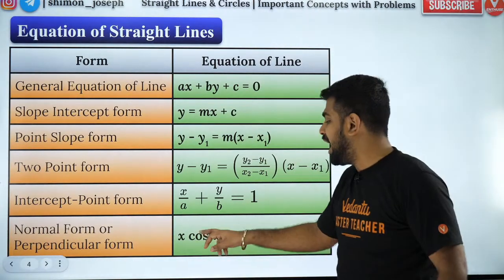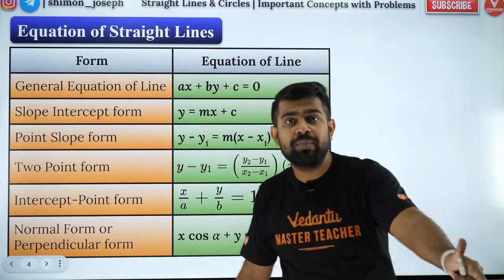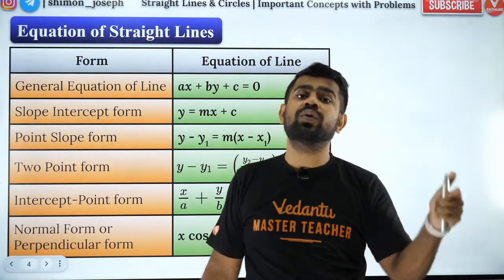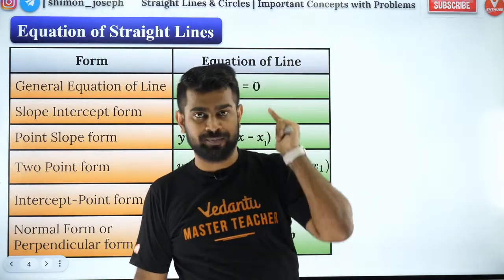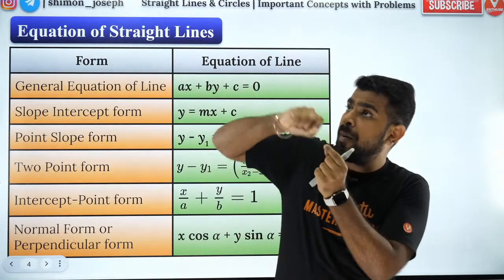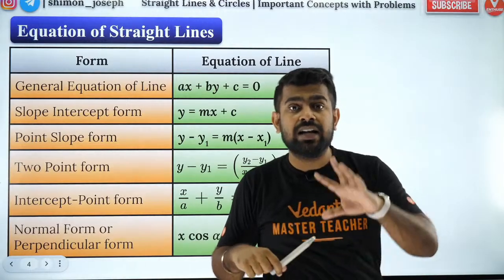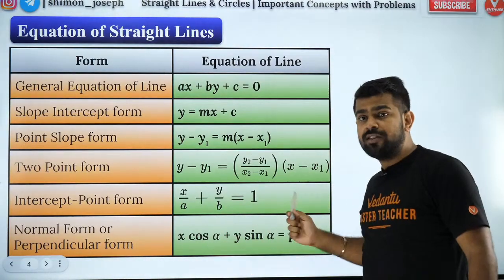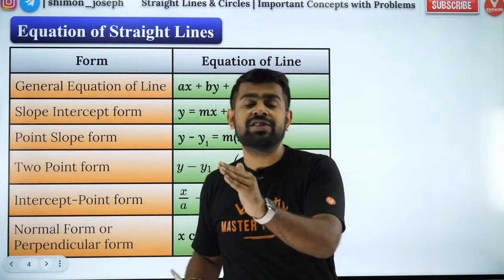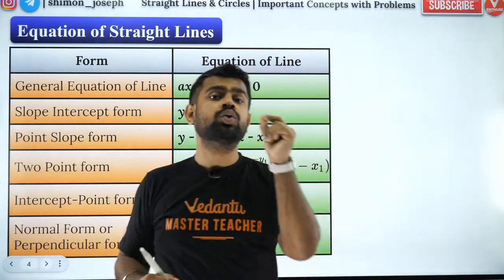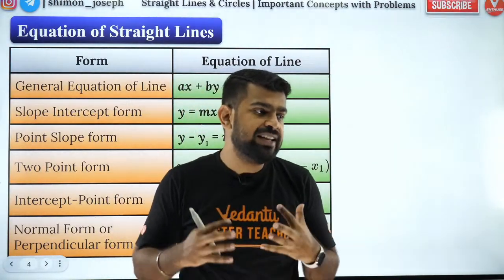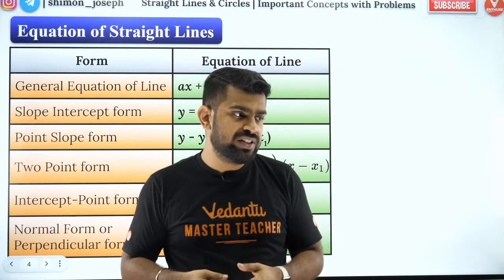What is alpha? Alpha is the angle made by the perpendicular drawn from the origin onto the line. From the origin, if you drop a perpendicular to the line, that perpendicular will make an angle with the x-axis. Now, that angle is alpha. And what is p? p is the perpendicular distance drawn from the origin to the line. These things are very important. Are you all clear with this?